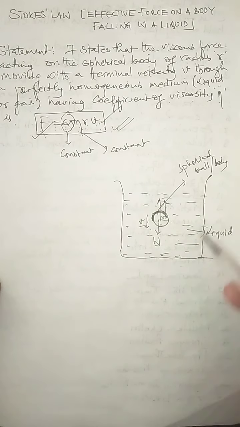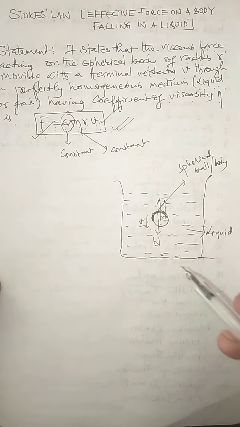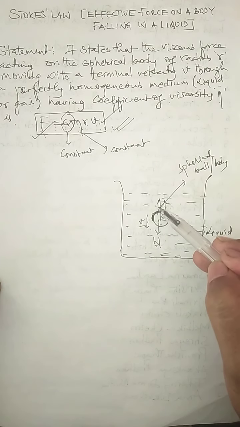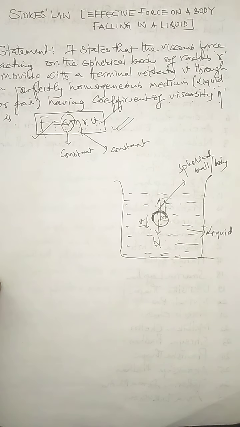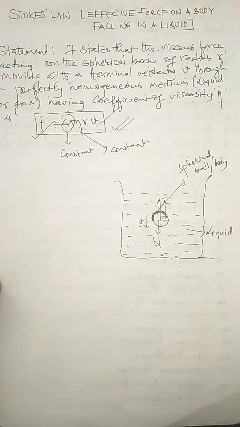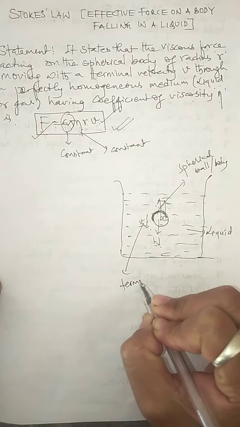But a stage will be reached when the body falls in a liquid or fluid in such a way that the weight of the body is exactly balanced by the upthrust and the viscous force exerted on the spherical body. In this case, the body falls with a constant velocity, and this constant velocity is called the terminal velocity.